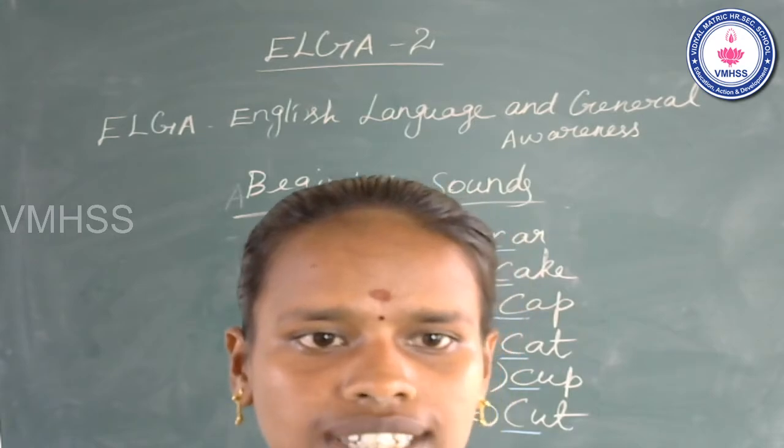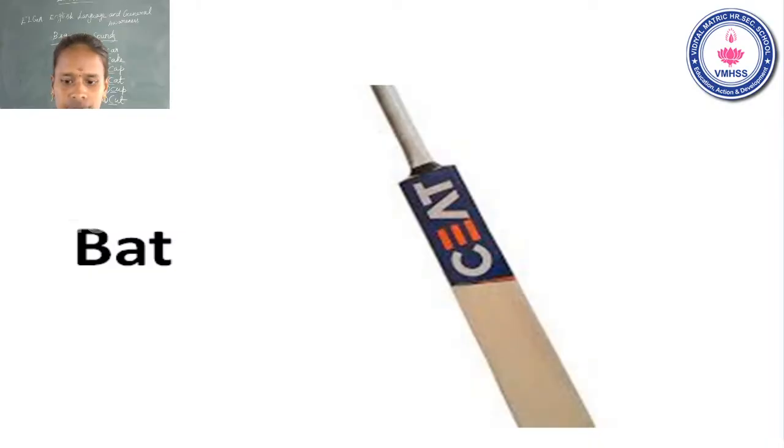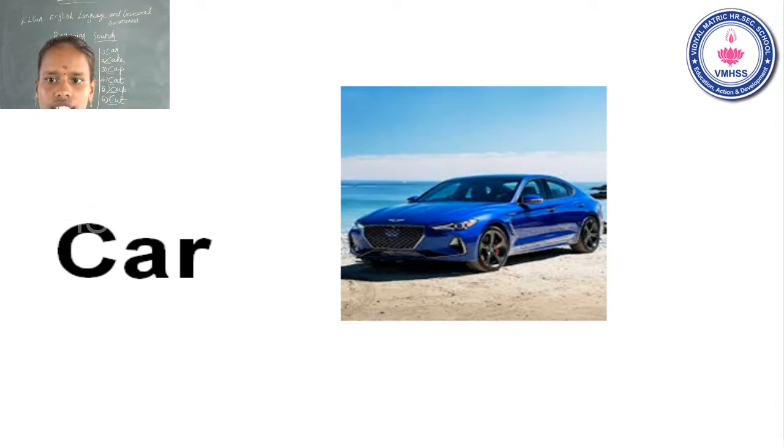Students, now move on slide. The name of the letter C, the sound of the letter K. What do you see in this picture? This is car. The name of the letter C. The sound of the letter K. K. Car. K. Car. K. Car.